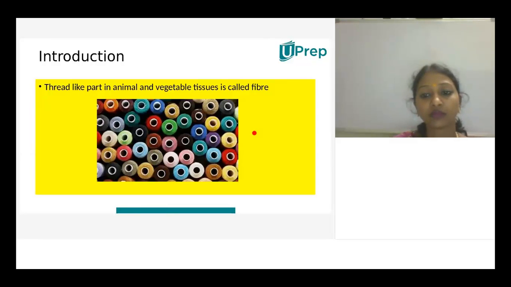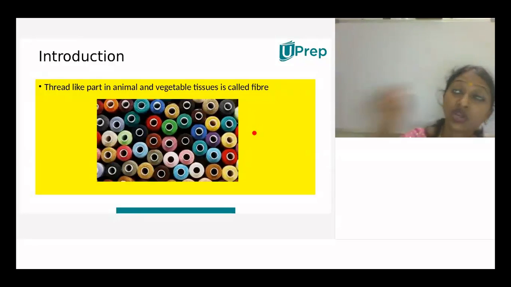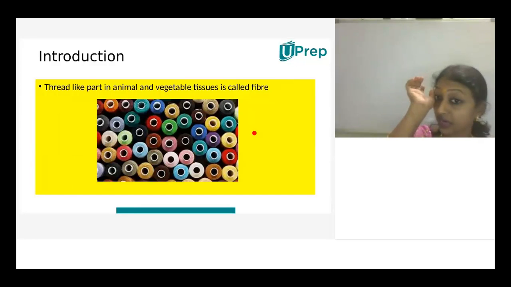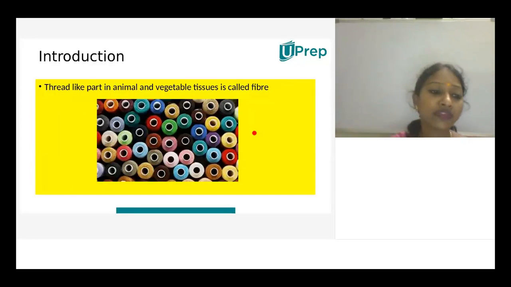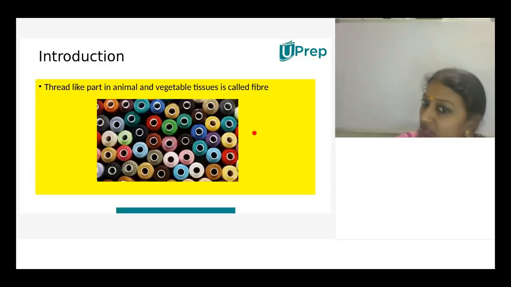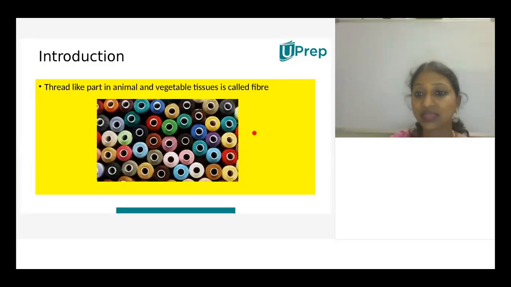Ma'am, I would like to ask something. I have heard about some dress that they should dry wash and all. What does it even mean? Dry washing? So dry wash in the sense, there are different kinds of fibers. Cotton is also a fiber, silk is also a fiber, wool is also a fiber. Based on sensitivity, some material has high tensile strength, so it doesn't require dry wash.